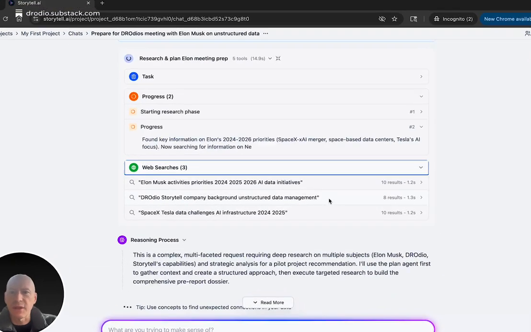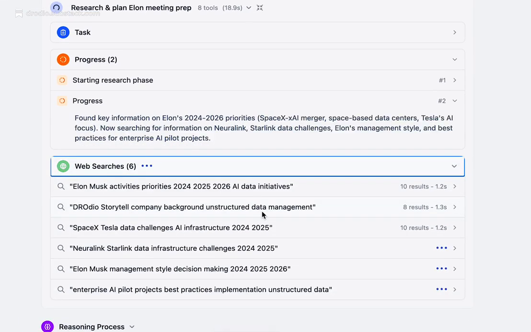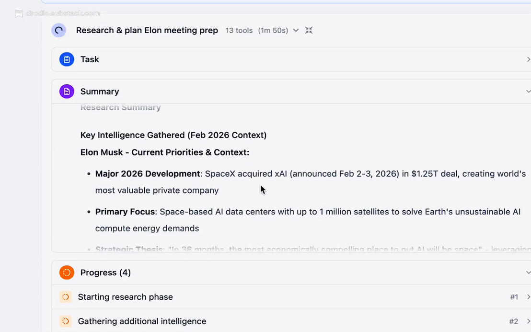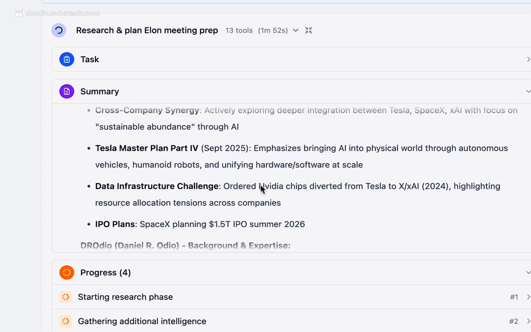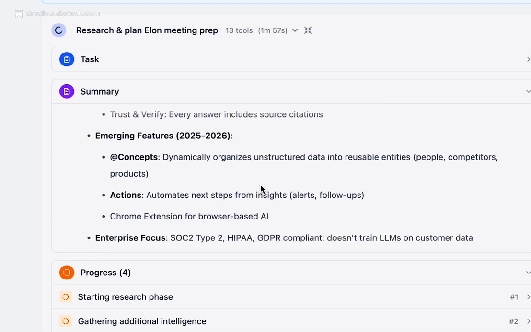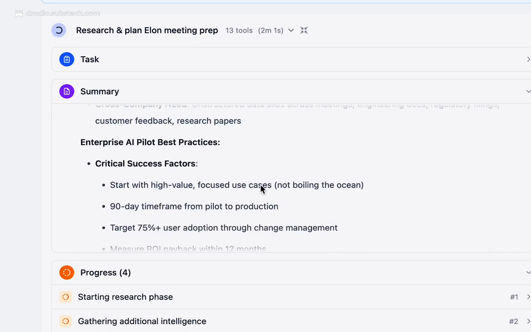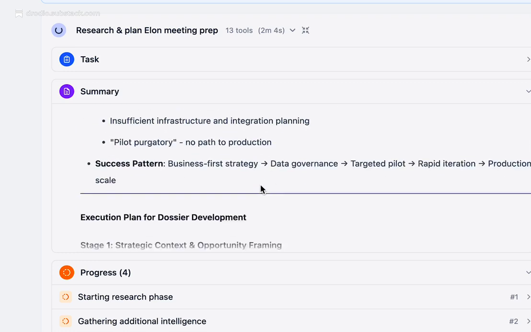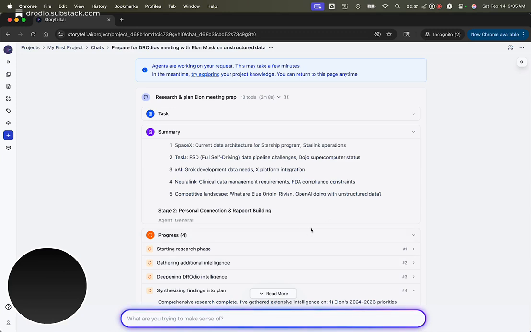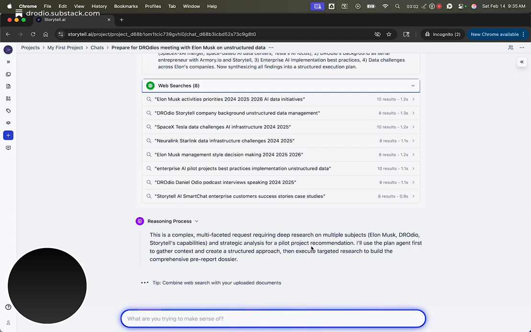We can see that Storytell is going out and finding the priorities of the person that you're meeting with, for example, doing a bunch of web searches. We can see that Storytell is starting to build out all of what it's finding, right? So it's learning about Elon, it's learning about Drodio, it's learning about Storytell capabilities, it's figuring out what the challenges are that Elon has across all his companies. And so it's giving me a ton of very deep analysis here. And now it's going to bring it all together.